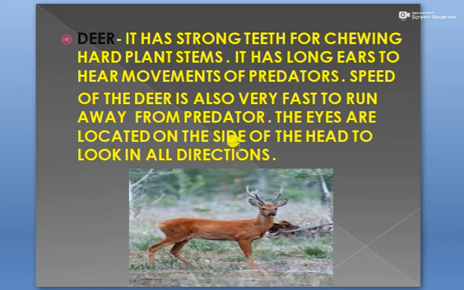The eyes are located on the side of the head. In case of lion, the eyes are located in the front side of the head, but in case of deer, the eyes are located on the side of the head to look in all directions. Okay, so that they can easily look in all directions. So these are the adaptations in the body of deer so that it can survive in grassland.